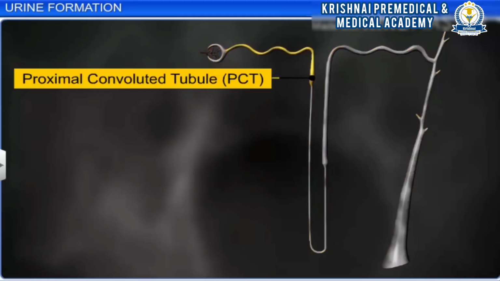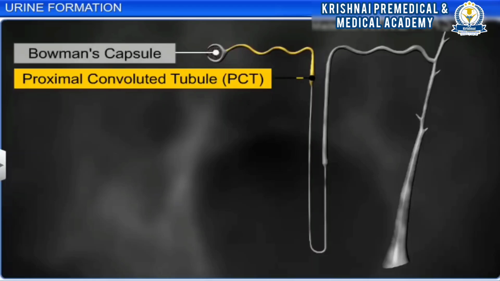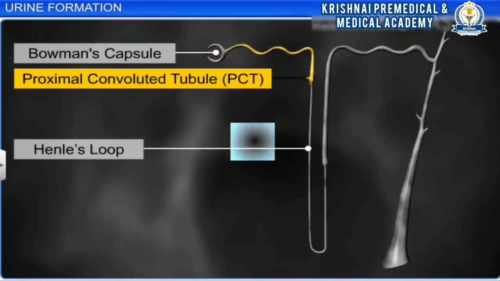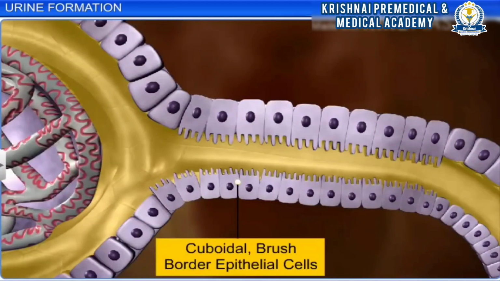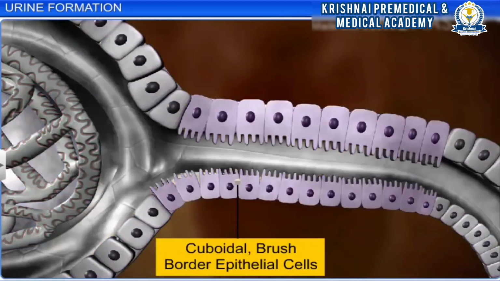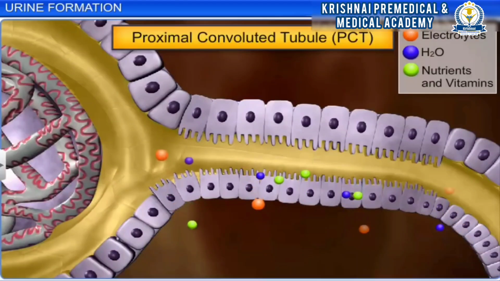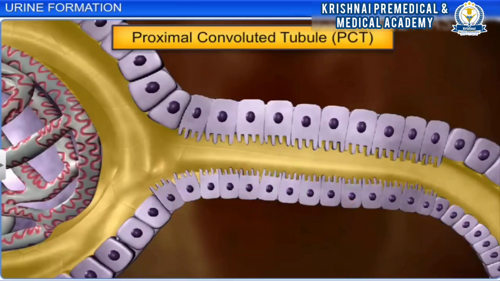The proximal convoluted tubule is the section of the nephron situated between Bowman's capsule and Henle's loop. The glomerular filtrate from Bowman's capsule enters this tubule, which is lined by cuboidal brush border epithelial cells that help to increase the surface area for reabsorption. The proximal convoluted tubule reabsorbs about 70 to 80% of the electrolytes and water and almost all the essential nutrients